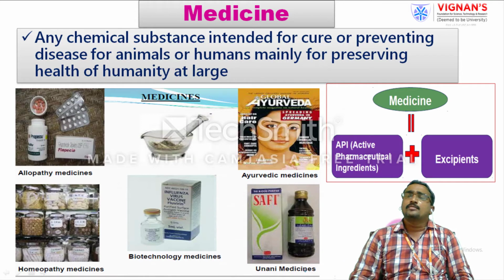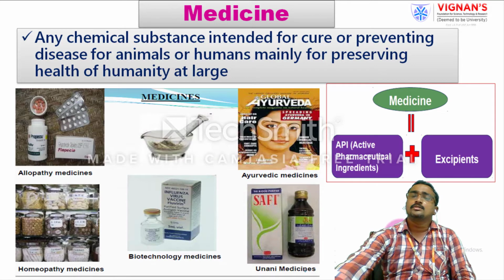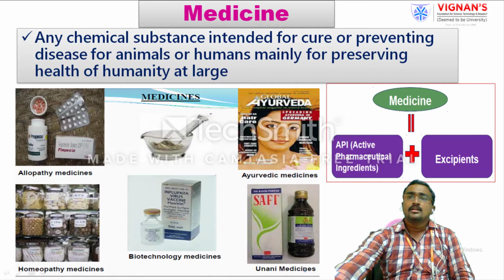So in olden days we used different types of medicines, mainly depending on ancient systems like Ayurvedic medicine. Later the British rule came, and then allopathic medicines came into our Indian system, because once the Britishers ruled India, allopathic medicines became highly focused in the Indian system.